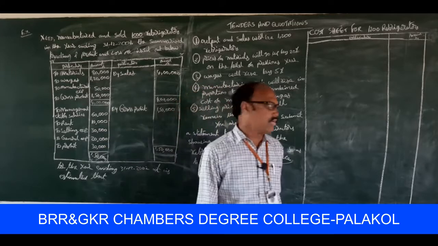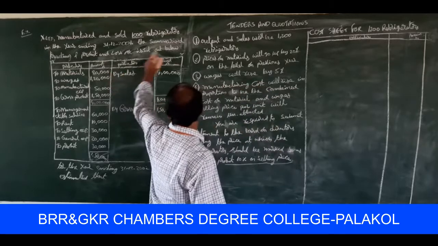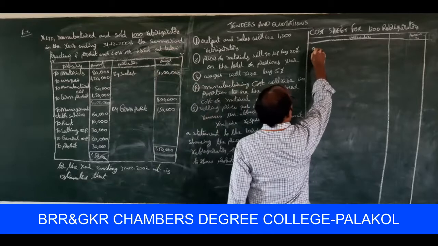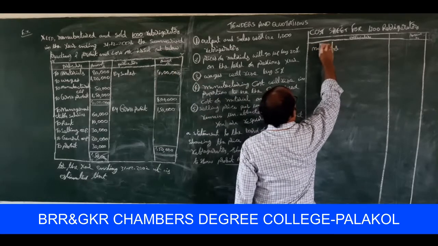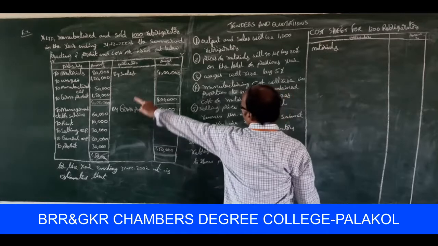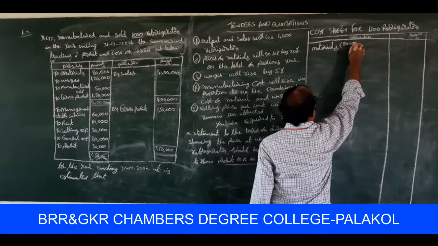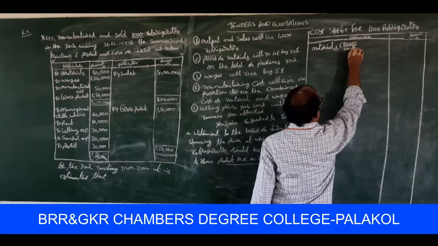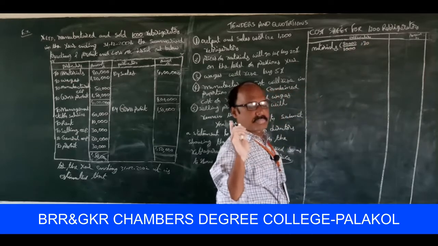Okay, let us see now. First one, what about materials? Materials for 1000 refrigerators, look at the board please. Materials, how much? 80,000 for 1000 refrigerators. That's why 80 rupees per refrigerator.